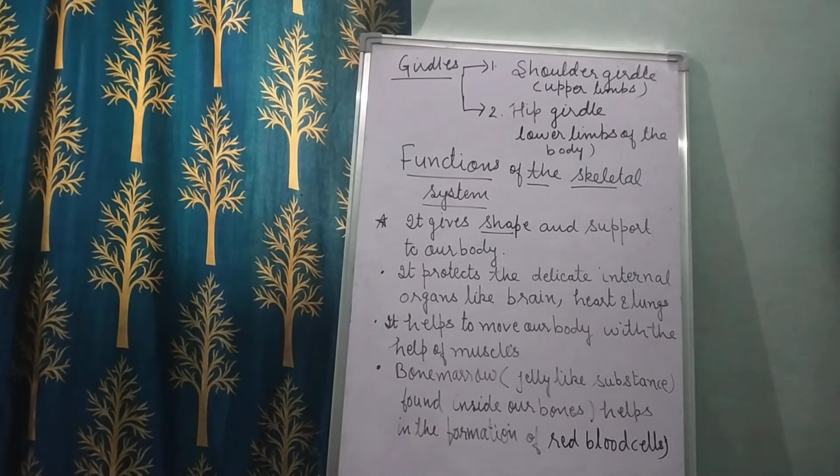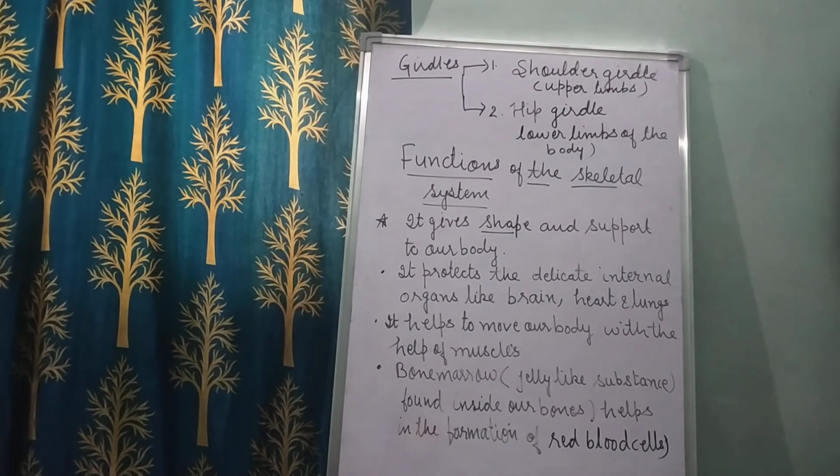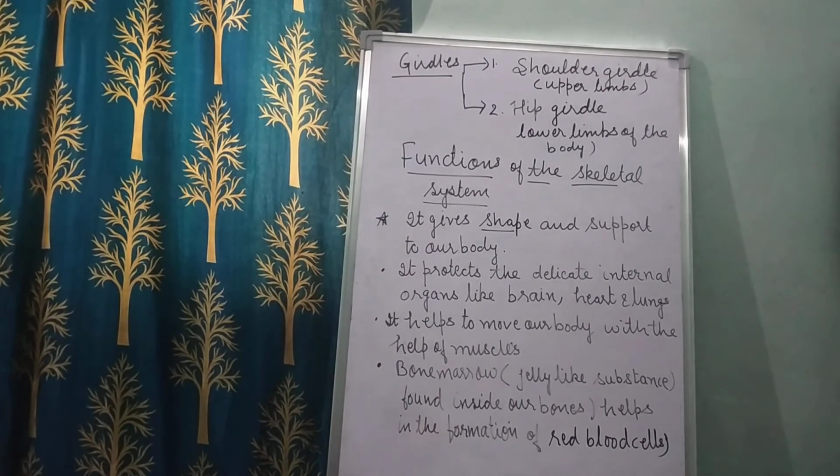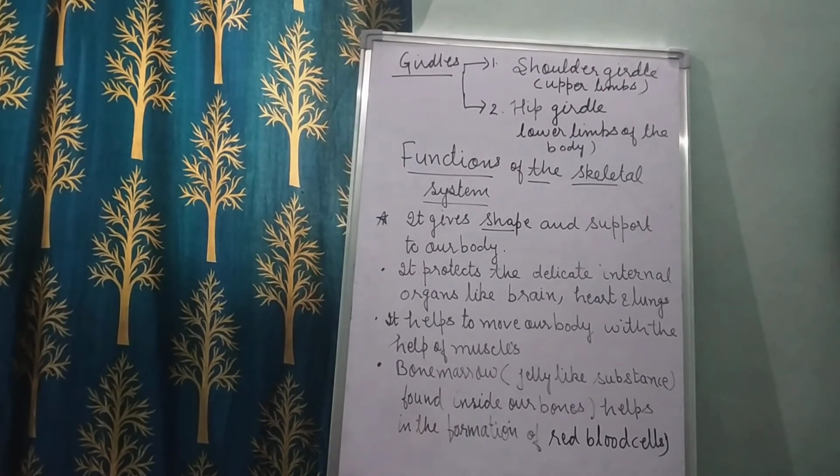The rib cage protects the heart and the lungs, and the backbone protects the delicate spinal cord. The skull protects the brain, the rib cage protects the heart and the lungs, and the backbone protects the delicate spinal cord.